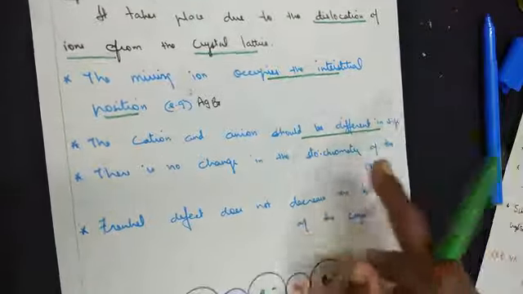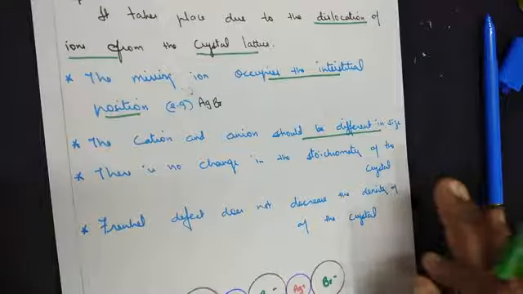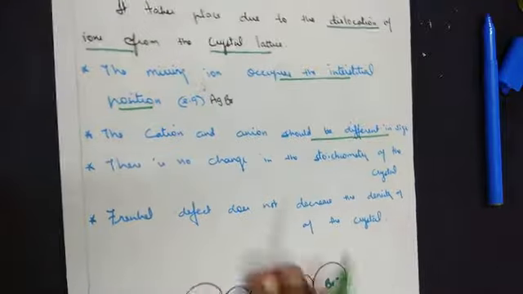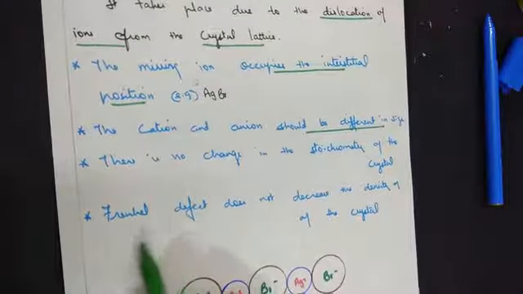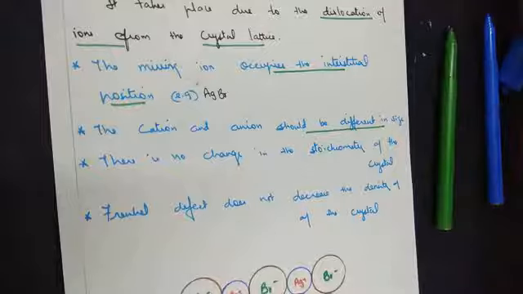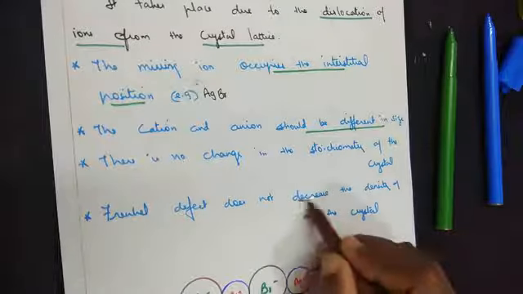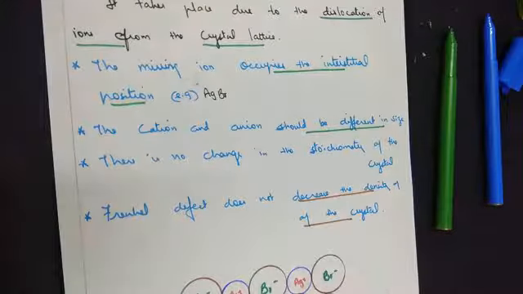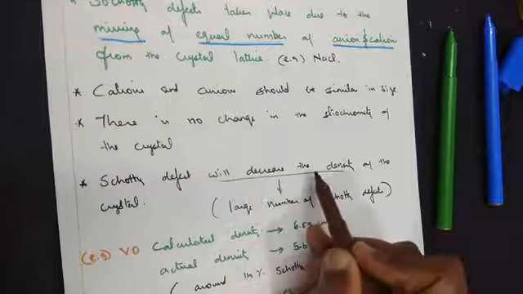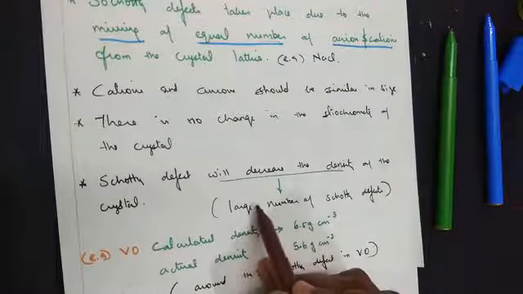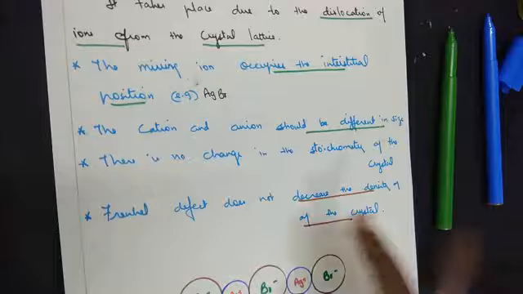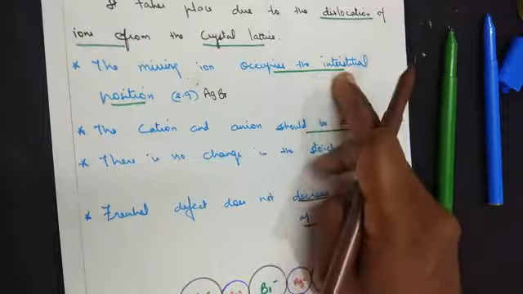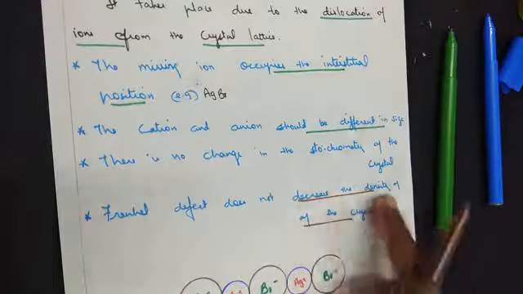So that's the reason the stoichiometry of the crystal remains the same. And the fourth very important point, Frenkel defect does not decrease the density of the crystal. If you remember, Schottky defect decreases the density of the crystal because ions are missing. Here ions are not missing, they are found in some other places. Hence it does not decrease the density of the crystal.